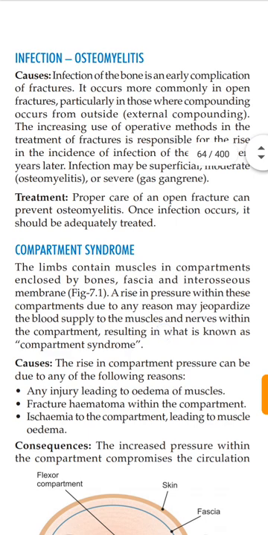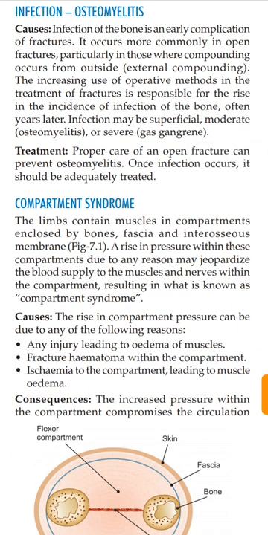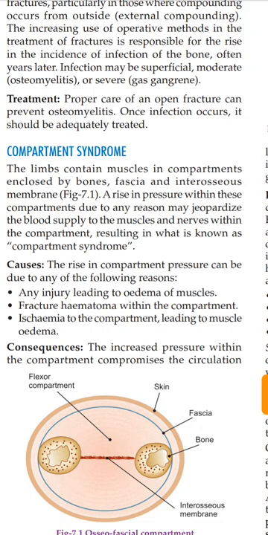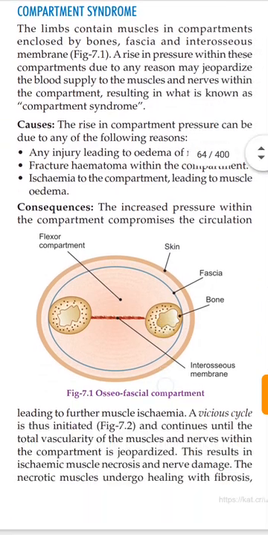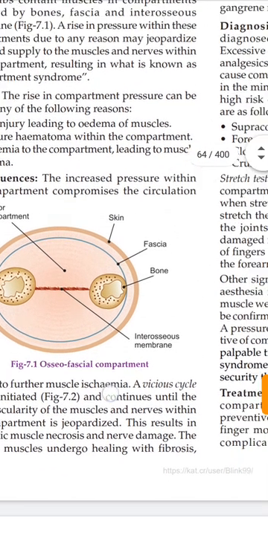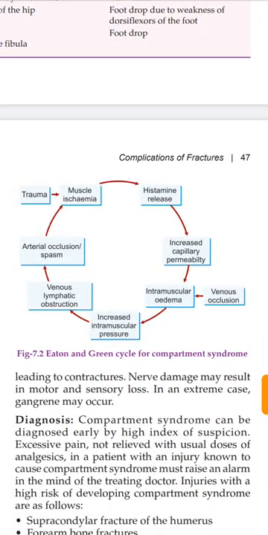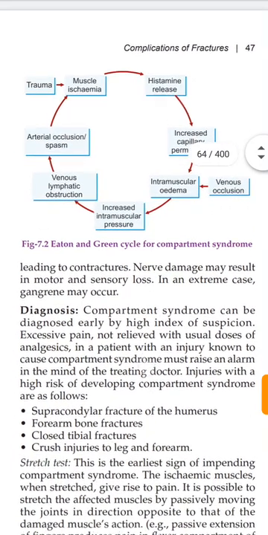A rise in pressure within the compartment decreases the blood supply to the muscles and nerves. The causes are mainly edema of the muscle, hematoma, ischemia, etc. What are the consequences? First, trauma causes ischemia and histamine release, capillary permeability increases, which causes intramuscular edema, which increases intramuscular pressure, which causes venous lymphatic obstruction, which causes arterial occlusion spasm, and muscle ischemia continues.